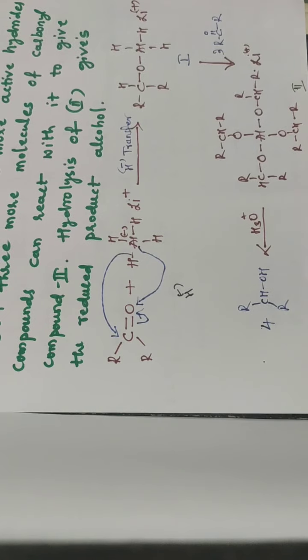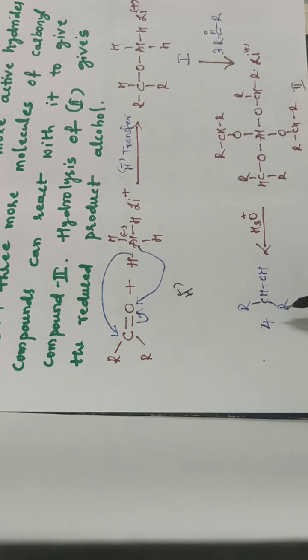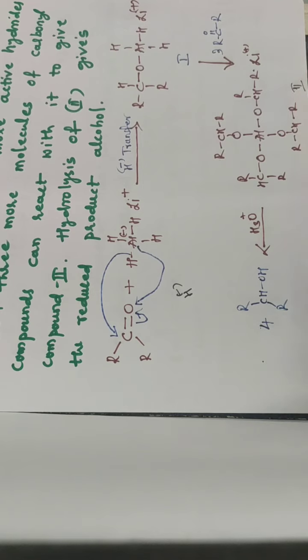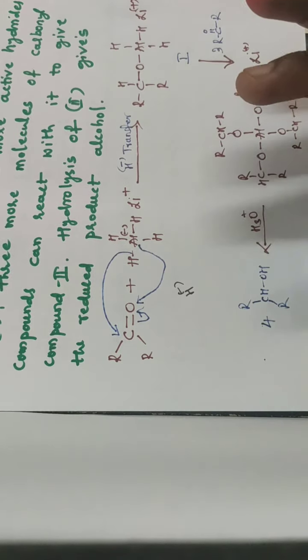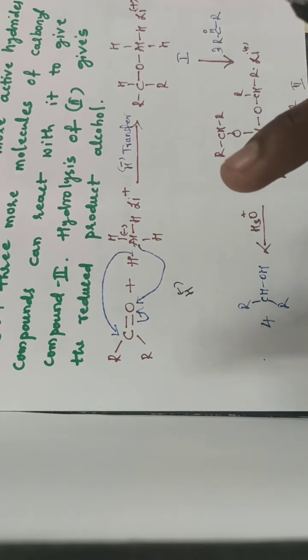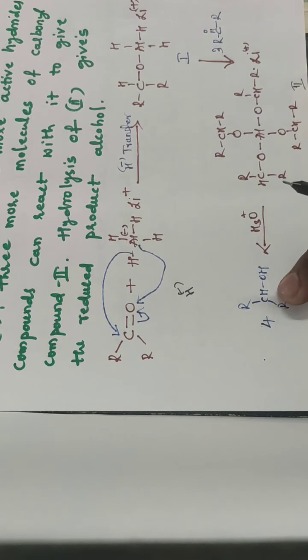So this compound after hydrolysis converts into what? The alcoholic molecule. So this is the mechanism of the reduction of carbonyl compound into alcohol.